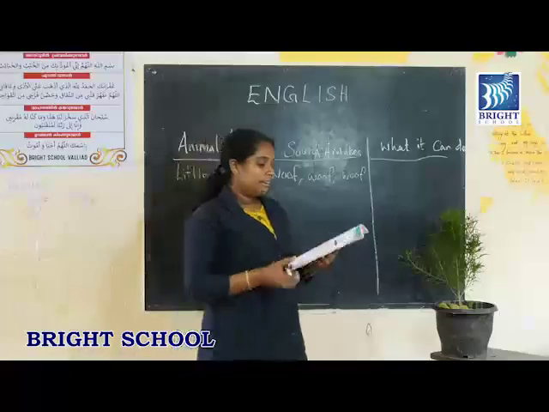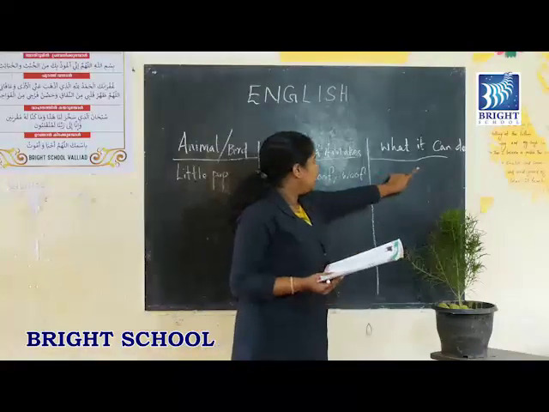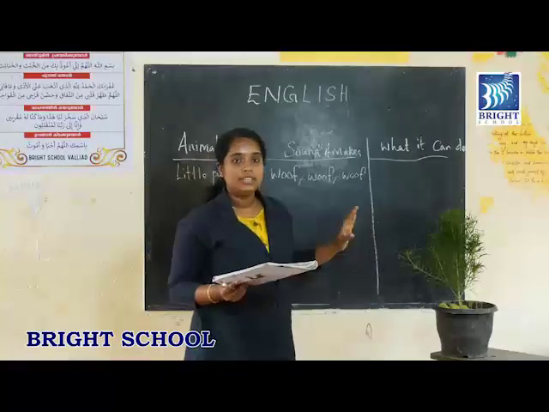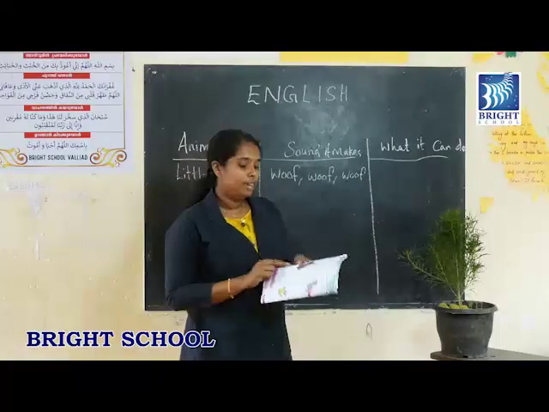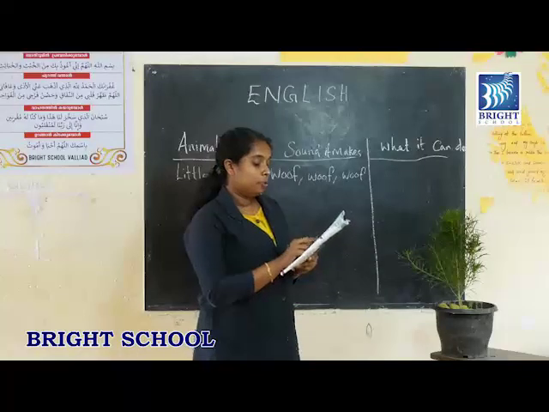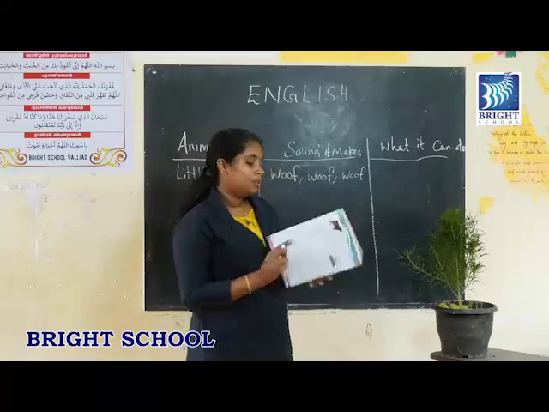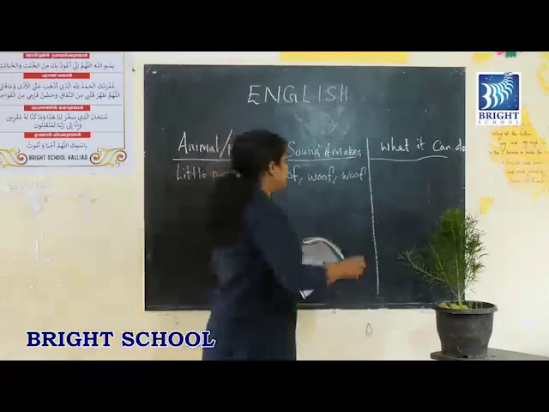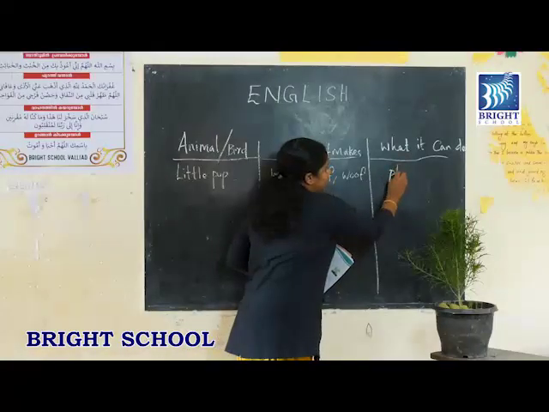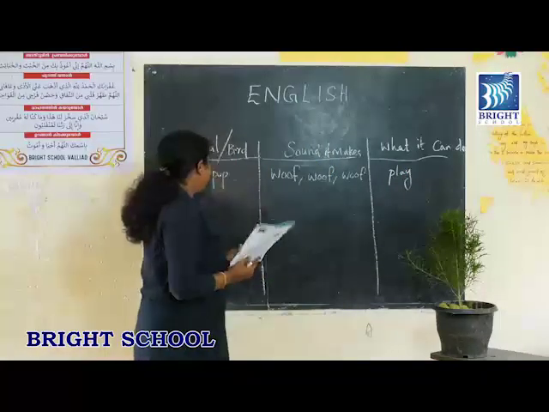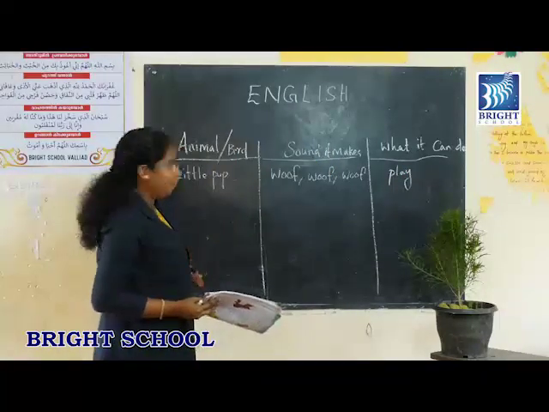Okay, finally we have one more column, that is what it can do. In that column you have to write what this pup is doing. We can see it in the fourth line of our poem. Let's go and play. So this pup is playing. So we can write play. Like that we can fill the whole table.